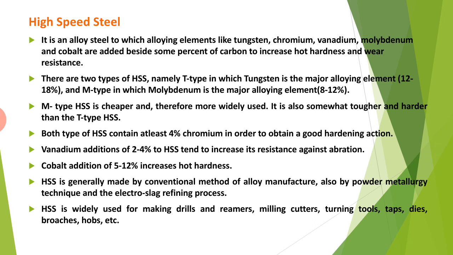Vanadium additions of 2 to 4% to HSS tend to increase its resistance against abrasion. Cobalt addition of 5 to 12% increases hot hardness. HSS is generally made by the conventional method of alloy manufacture, also by the powder metallurgy technique and the electro slag refining process. HSS is widely used for making drills and reamers, milling cutters, turning tools, taps, dies, broaches, hobs, etc.